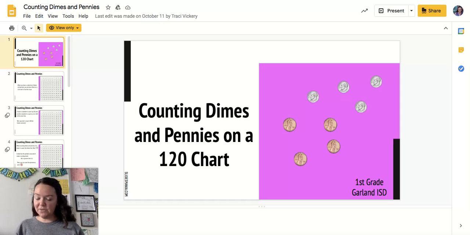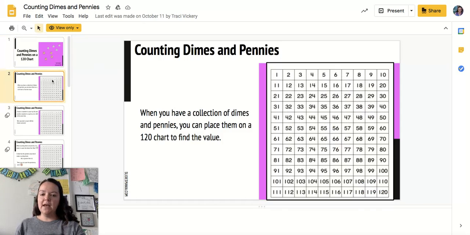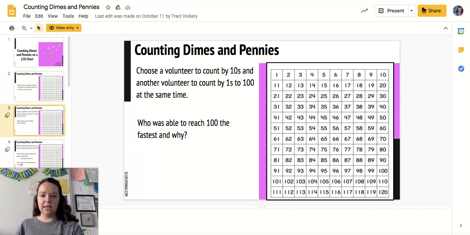If you have that hundreds chart and some coins, go ahead and grab those and you can do this along with me, or you can just follow along. What I'm going to be using is this hundreds chart, and we're going to use it to help us find the value of the coins that we have, using just dimes and pennies.